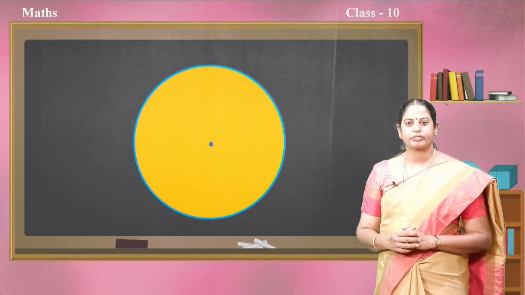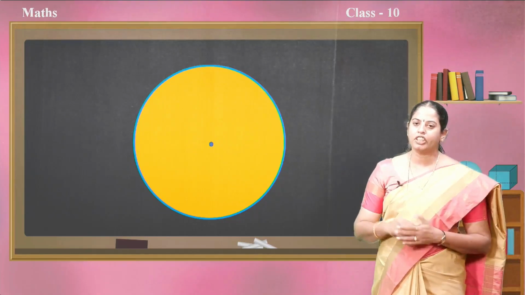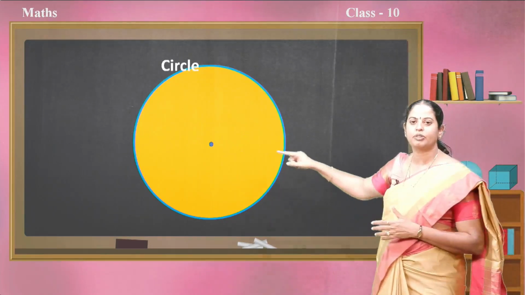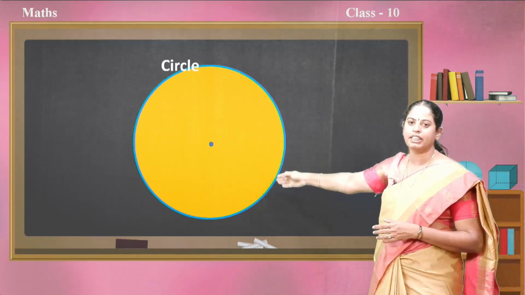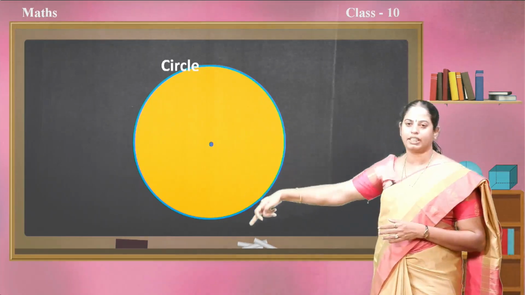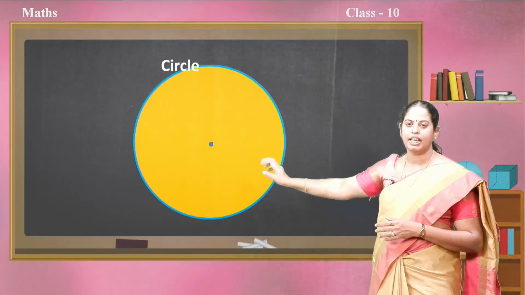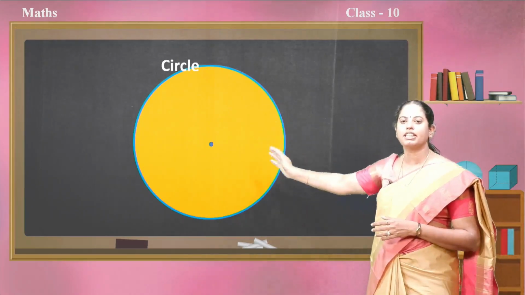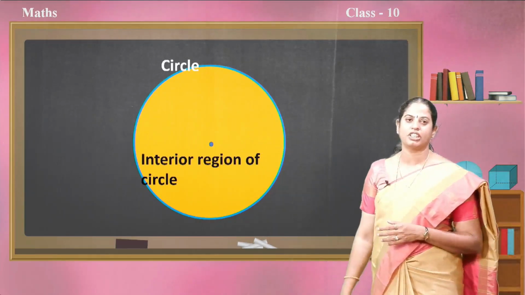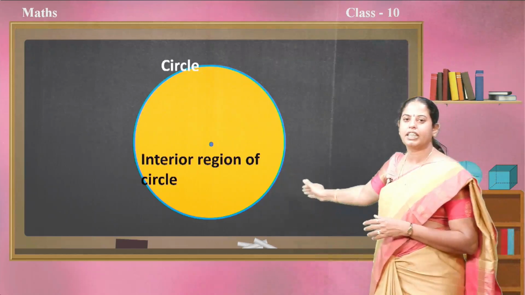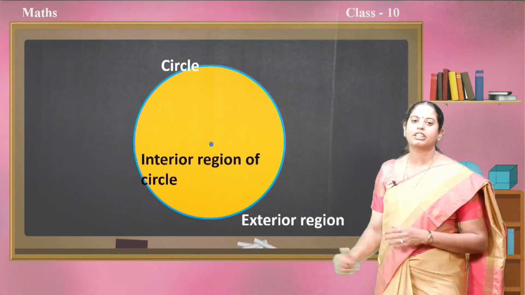Now, one more thing we observe when we draw a circle: the fixed point and the yellow region of the circle with this blue line. This total is called a circle, and the yellow region inside the circumference is called the interior region of the circle, and the region outside the circle is called the exterior region.